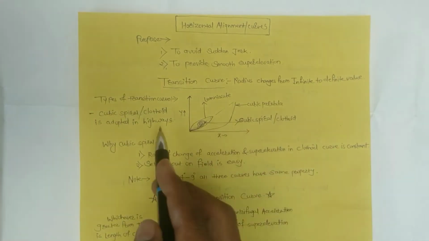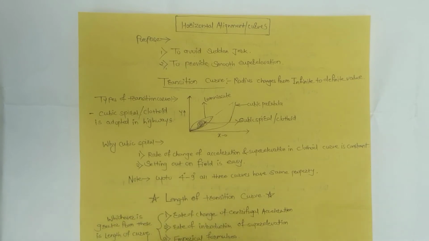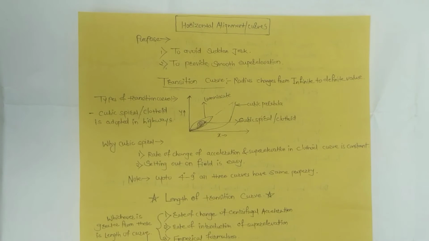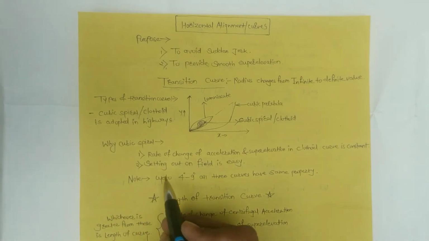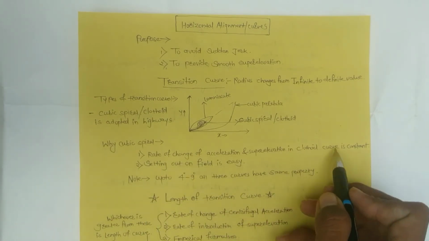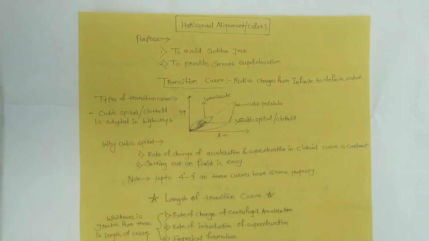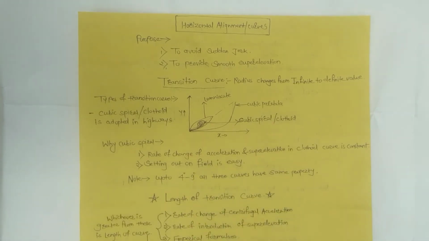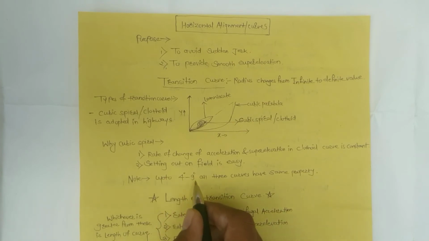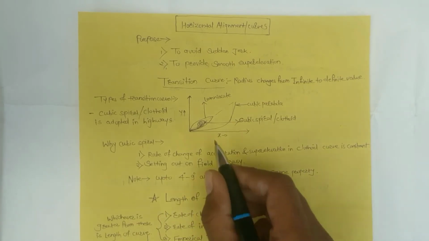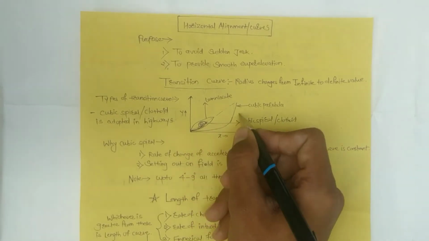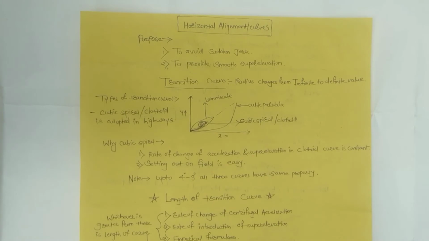Cubic spiral or the clothoid one is adopted in highways generally. Why is cubic spiral adopted in highway construction? Because the rate of change of acceleration and super elevation in a clothoid curve is constant, hence it is adopted. Second point, setting out on the field is very easy, hence it is used generally. Up to 4 to 9 degrees, all 3 curves have the same property. After that, their property changes.